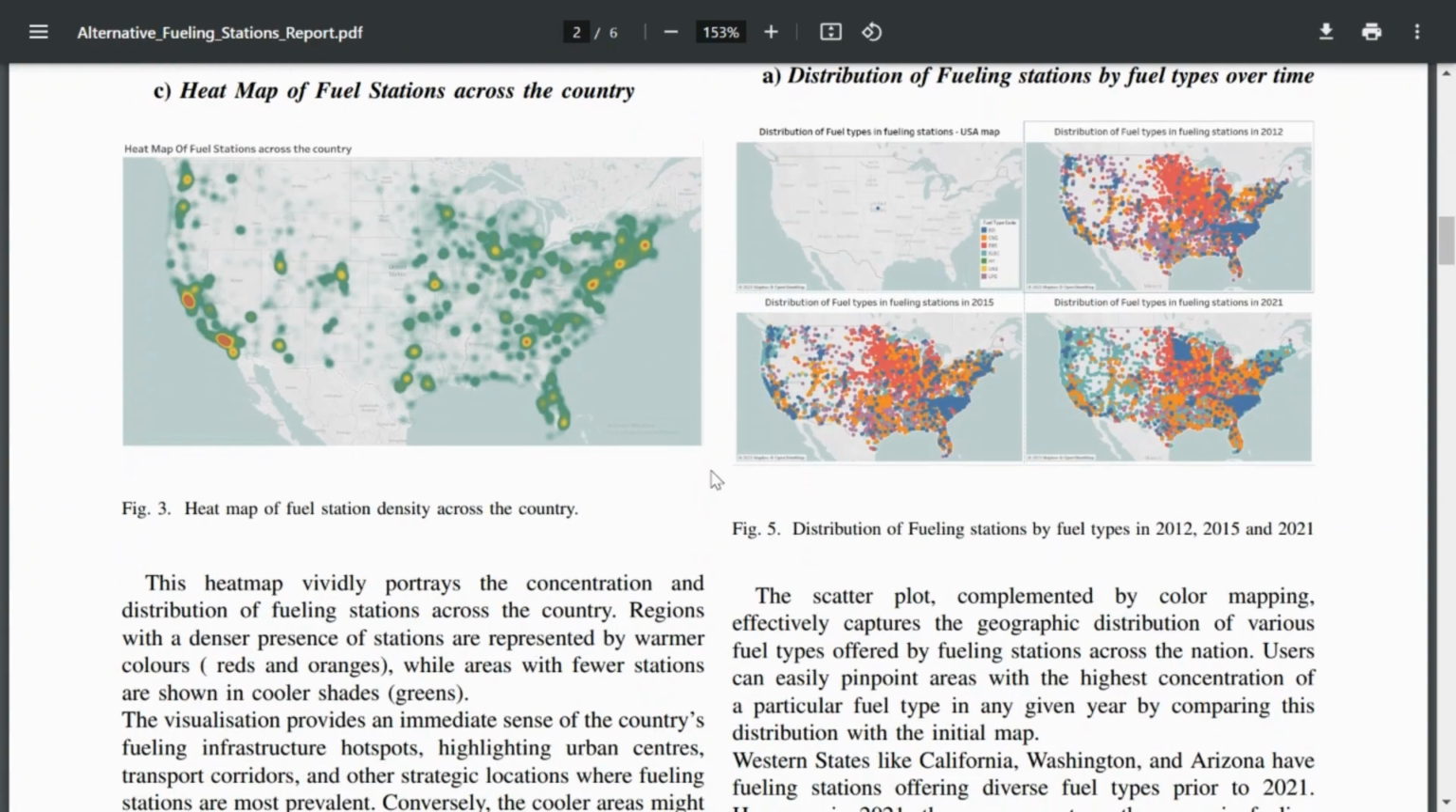From the heat map, we can clearly see the dominance of California in the number of fueling stations, potentially reflecting its vast population, economy, and perhaps progressive energy policies.